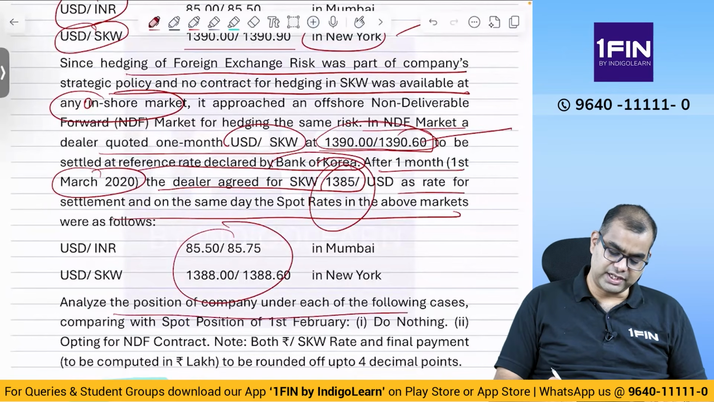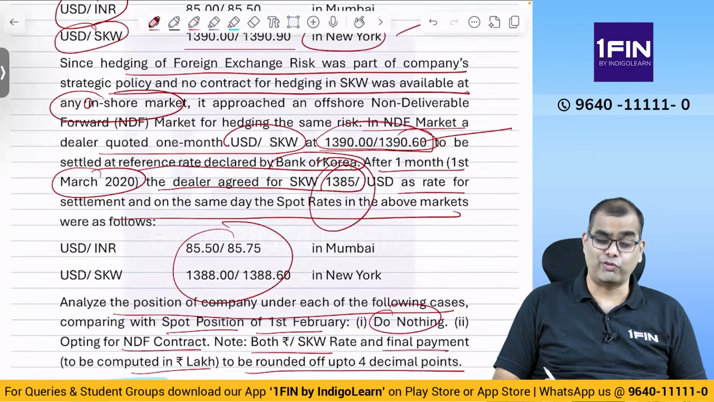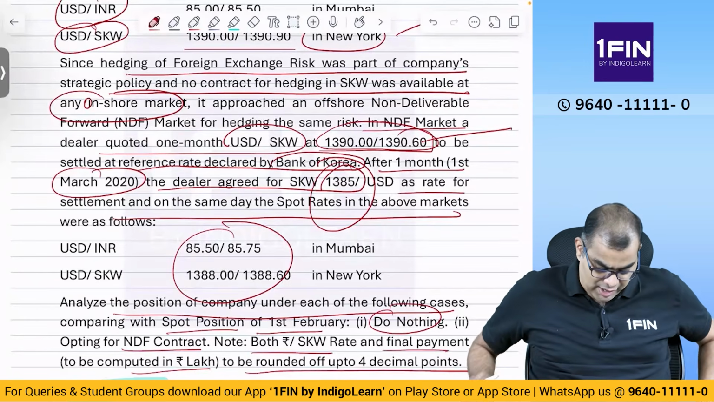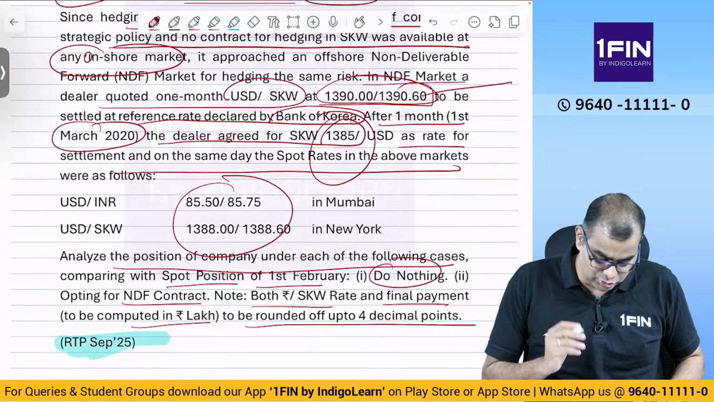Analyze the position of the company under each of the following scenarios compared with the spot position on 1st February. Do nothing: if I did not do anything, what will happen? Opting for the NDF contract, with both the rupee SKW rate and the final payment to be computed in rupees lakhs, rounded off up to 4 decimals. Please remember, they have specifically said round off to 4 decimals.